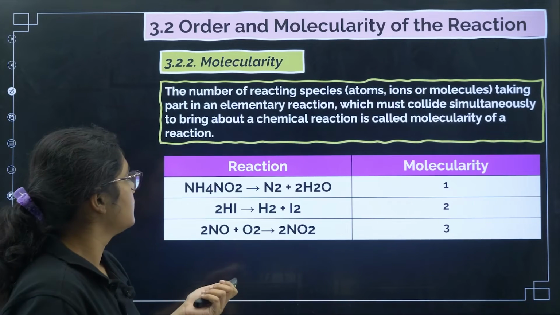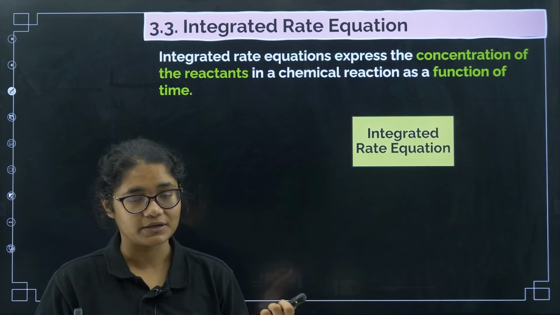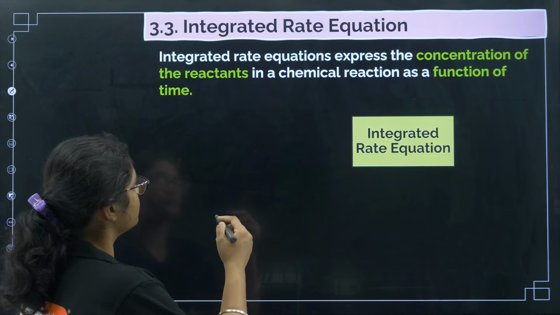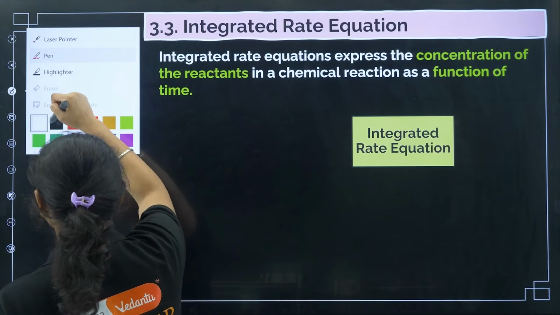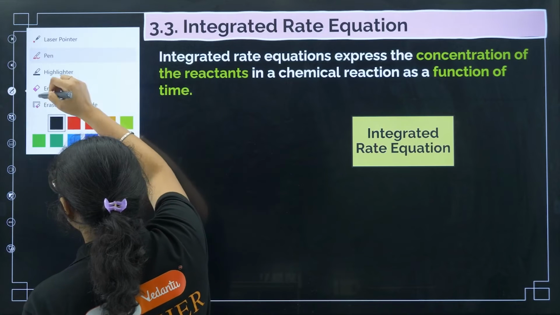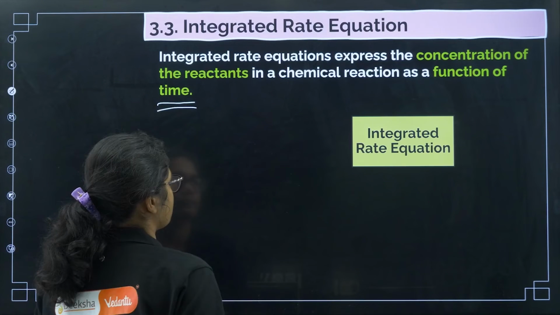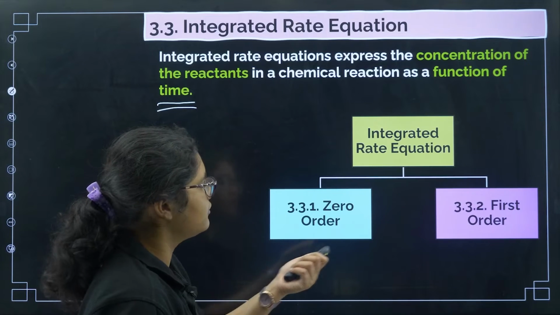Now coming to the integrated rate law equation. The integrated rate equation is used when you have to use time as a function, when we also want to get information regarding time. Then we need to use the integrated rate equation. We are going to study it for 0th order and for first order.